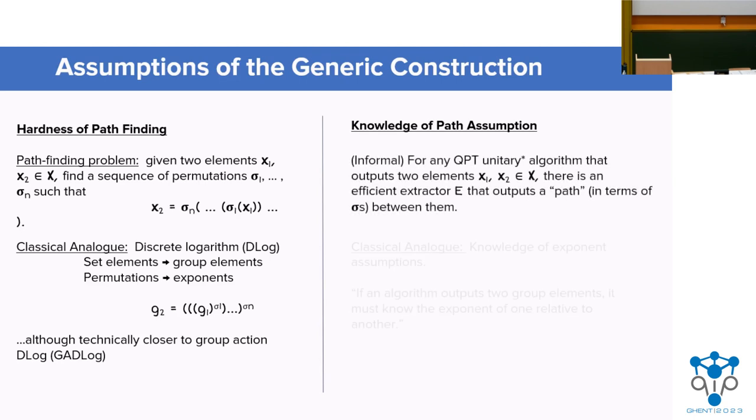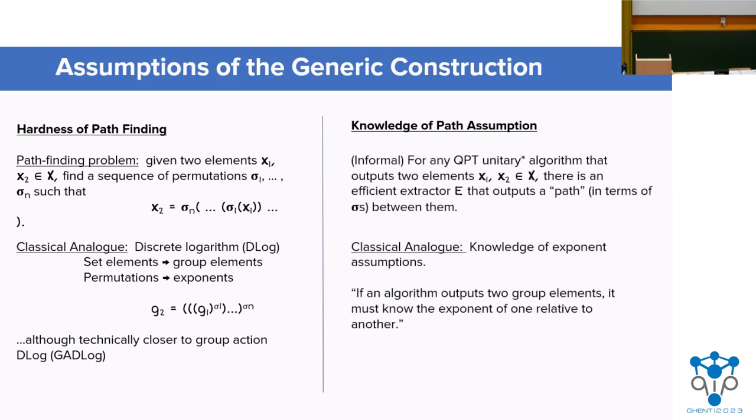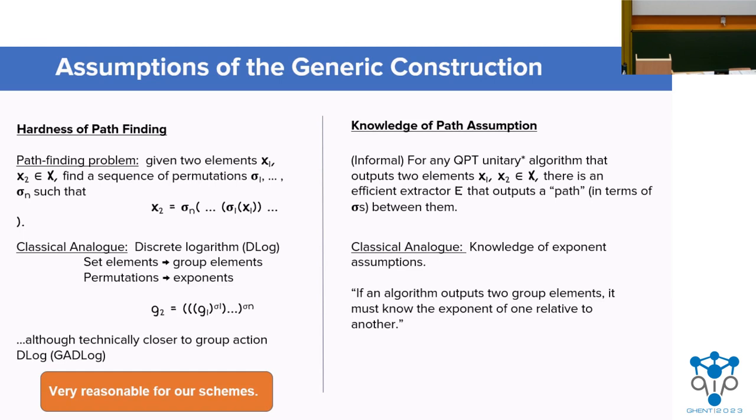The knowledge of path assumption is substantially more complicated. Very informally, it says that if an algorithm outputs two x's, then there's an efficient extractor that can output a path between them in terms of the sigmas. This is a quantum variant of knowledge of exponent assumptions, if you're familiar with those. The hardness of path finding is generally very reasonable for our schemes and boils down to standard and well-studied assumptions, while the knowledge of path assumption is very magical and needs a lot more study to have confidence in it.